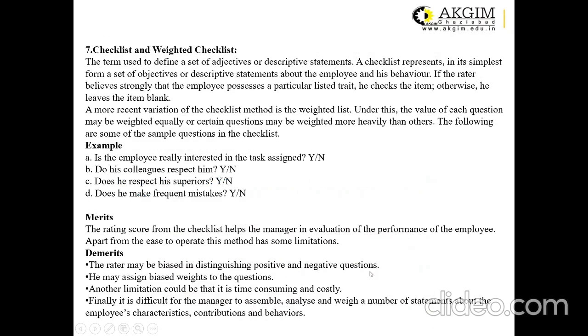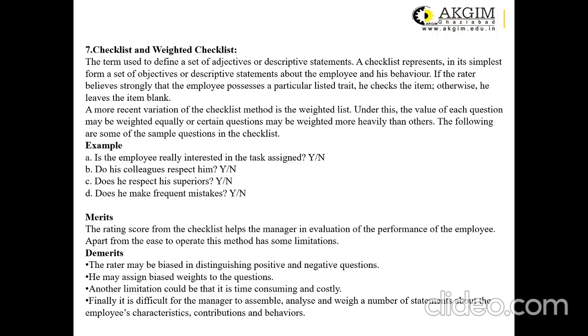Moving to the next important method, it is named checklist and weighted checklist. The term is used to define a set of adjectives or descriptive statements. A checklist represents in its simplest form a set of objectives or descriptive statements about the employee and his behavior. If the rater believes strongly that the employee possesses a particular listed trait, he checks the item, otherwise he leaves the item blank. So this is the simplest method, which is also very popular in the field of management, in the field of performance appraisal.